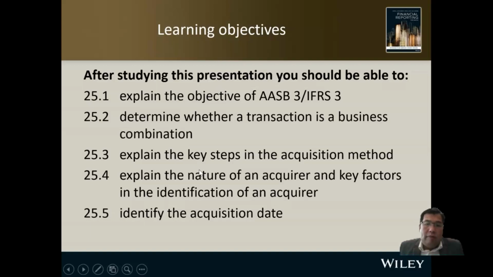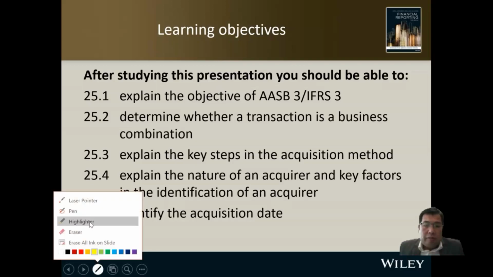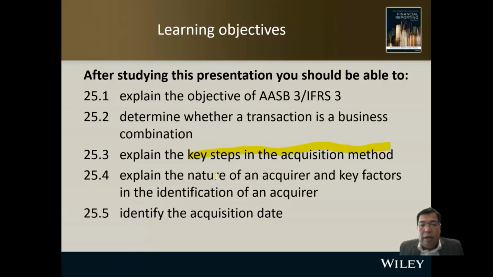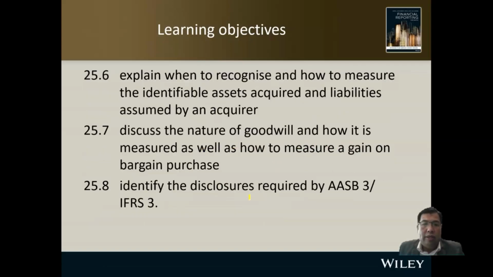I'm going to explain the nature of the acquirer and key factors in the identification of the acquirer, and identify the acquisition date, when the acquisition actually happened. This topic on business combinations will be further explored next semester in AKI 201, where we have more specific and advanced topics on this.